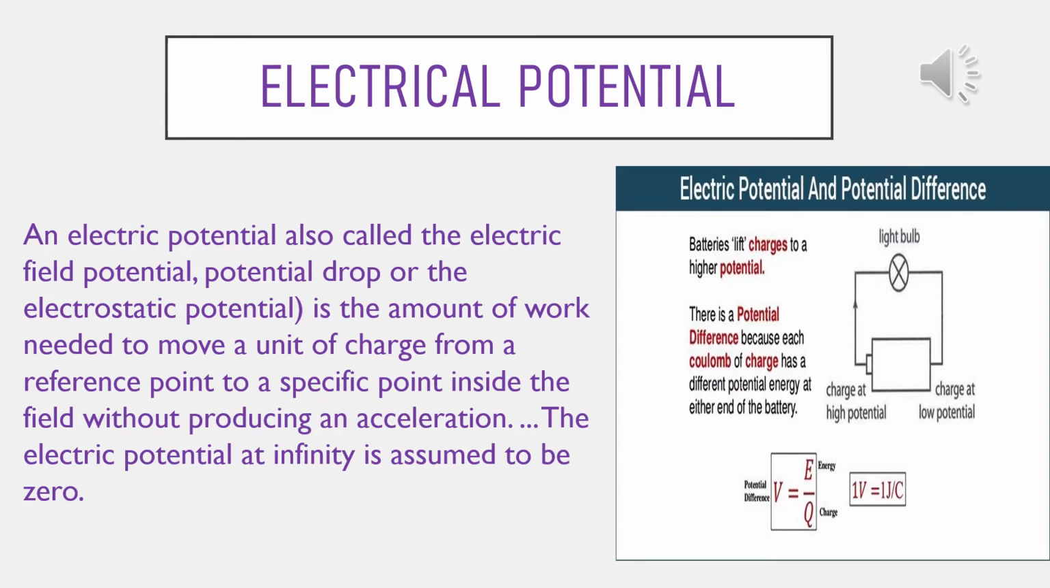The CGS unit of electric potential is statvolt, which is equal to erg per statcoulomb. 1 statvolt is equal to 300 volt.